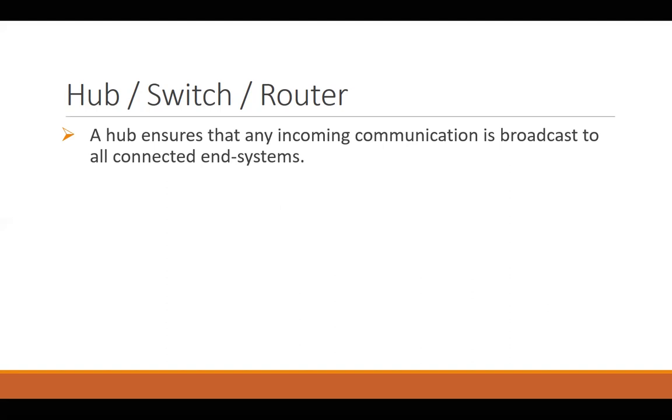Now computers number 2 and 4 would see that their MAC address and IP address are not matching the packets. The packets have computer number 3's address, so they will not pick up that data from the hub. Computer number 3 will only receive the data, but the data would still be broadcasted to all the nodes connected to the network. This is how the hub works.